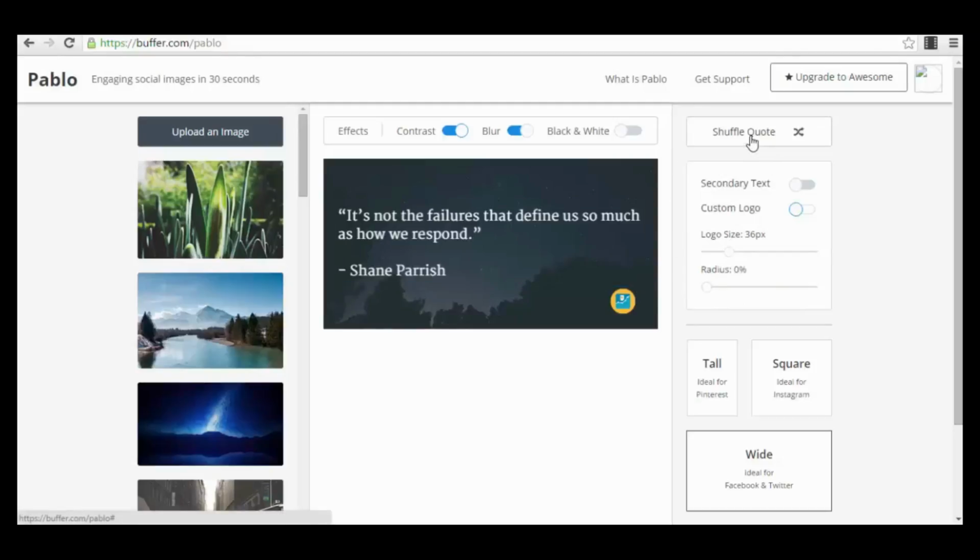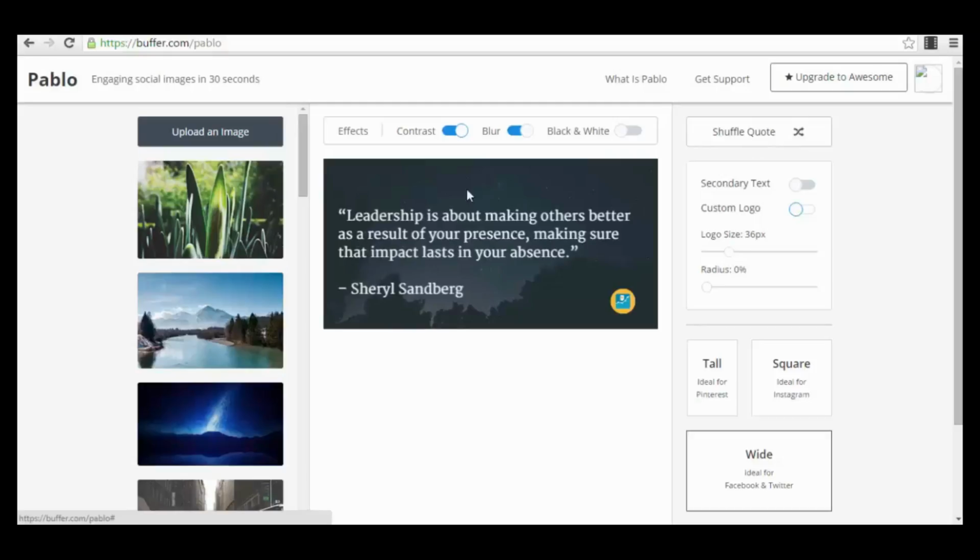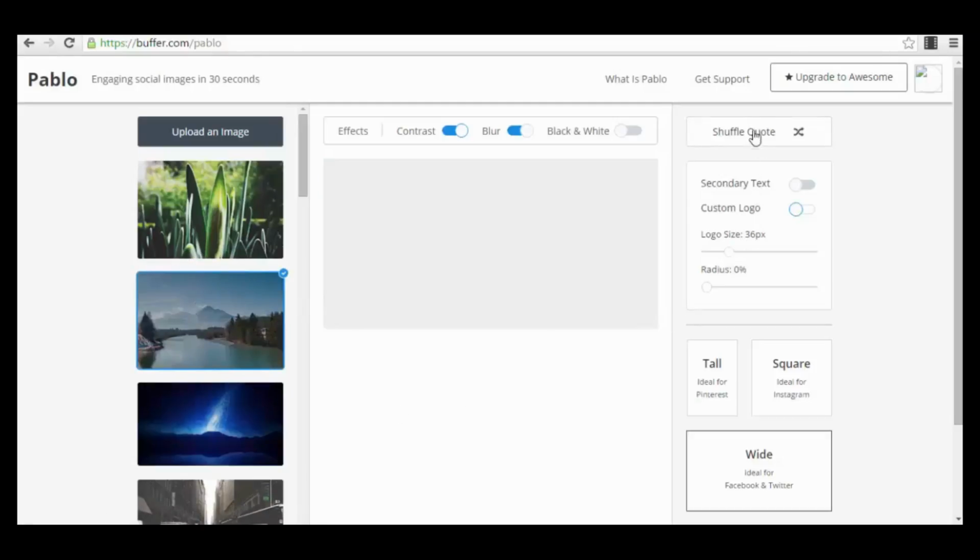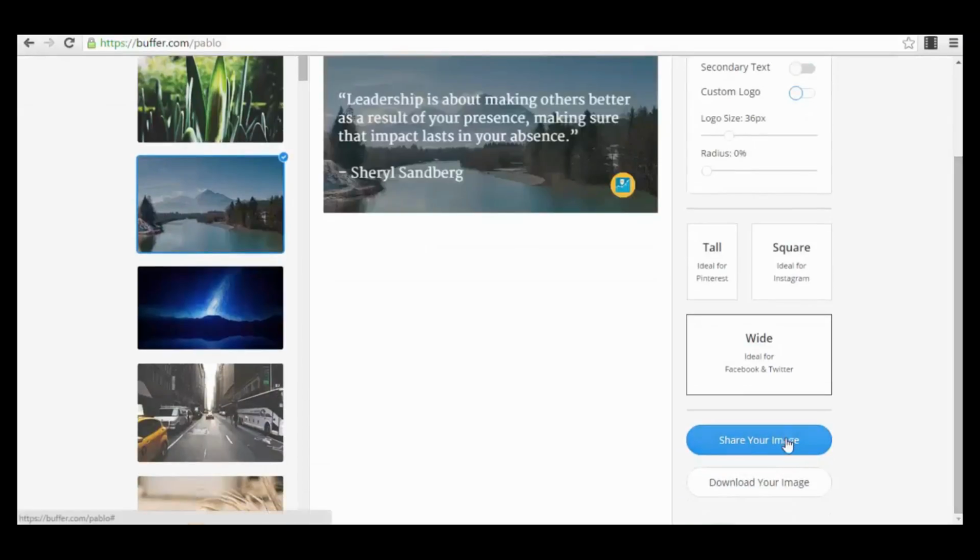And then you have the option. For example, here, this is actually very nice. If you do not like the quote you see here, you can shuffle quotes. It will change your quote, so you don't even have to look for quotes on the internet. You just shuffle the quote, you find the good one for that day, you just select a background, and then you just share your image.